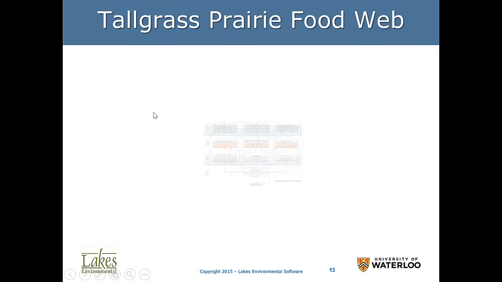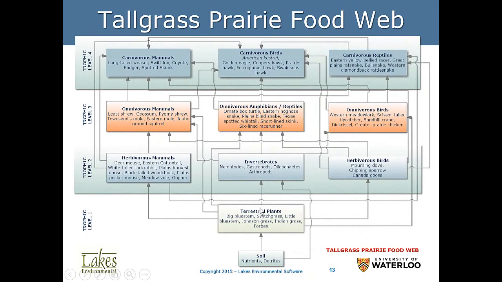Next food web, tall grass prairie, is very similar, but the animals that represent the guild will change. Here we can see some animals that were representing carnivorous mammals. They're different. Carnivorous birds, you see golden eagle here. For carnivorous reptiles, we use other representatives of the guild.